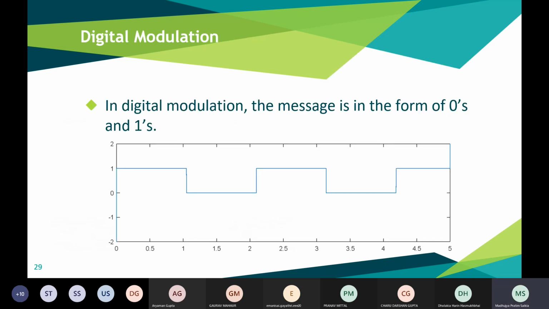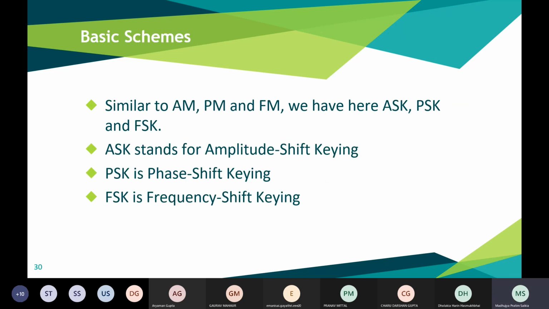Next, digital modulation. Most data transmission takes place in the form of digital signals, right? And digital signals have messages made of zeros and ones. So how is modulation done on this? Similarly to amplitude modulation, phase modulation, and frequency modulation, we have ASK, PSK, and FSK. ASK stands for amplitude shift keying, PSK is for phase shift keying, and FSK for frequency shift keying.